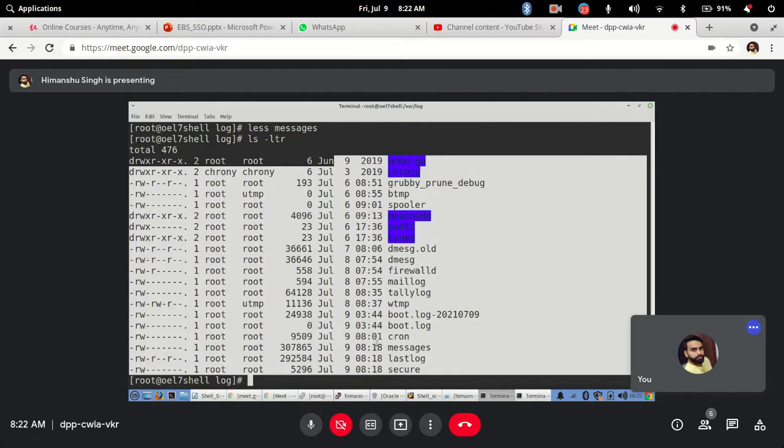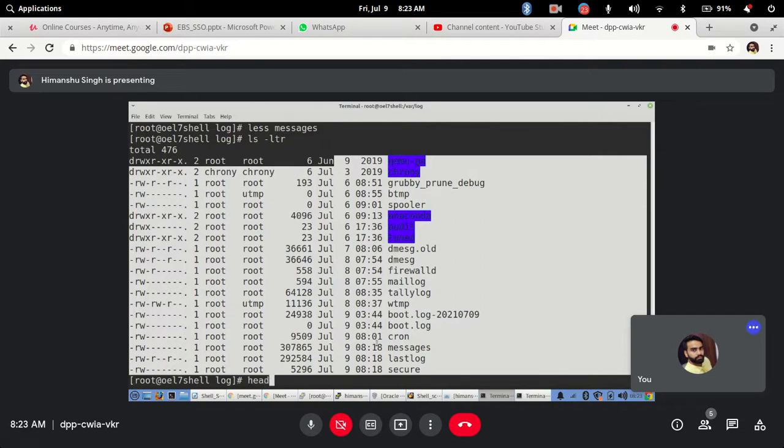So we have seen the file reading operations like the cat command, more command and less command. Clear? Now next we have something again for file reading or file viewing, called head and tail.